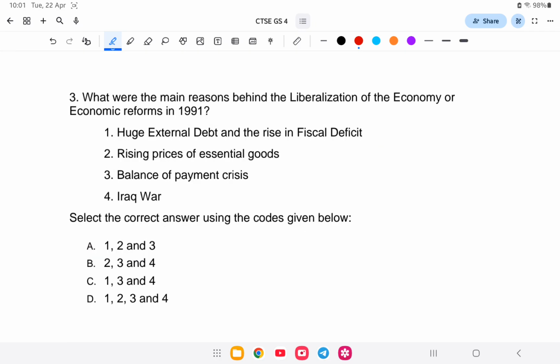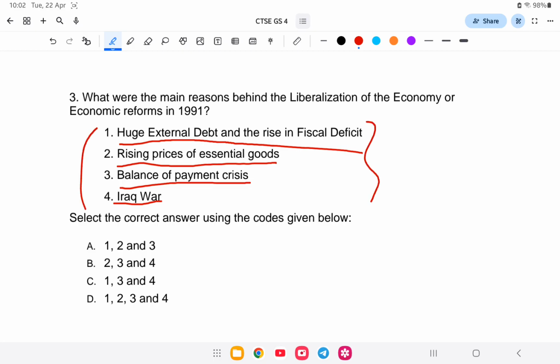Question number 3. What were the main reasons behind the liberalization of the economy or the economic reforms of 1991? Is it A, huge external debt and rise of fiscal deficit, rising prices of essential goods, balance of payment crisis, and the Iraq war? So it is four factors. Which are the reasons for the liberalization of the economy, or the LPG reforms of 1991? The answer is option number D, all of the above. It is all factors because of which the Indian government had to liberalize the economy. Let us study in detail.